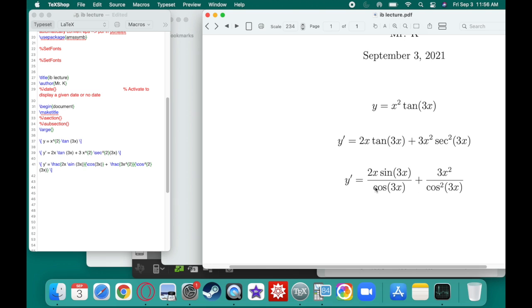Okay, so in order to get a common denominator, we'll have to multiply the top by cosine. And what are we going to get? And then we could add it. So now y prime is going to equal what? 2x sine of 3x cosine of 3x on top plus 3x squared all over cosine squared of 3x.